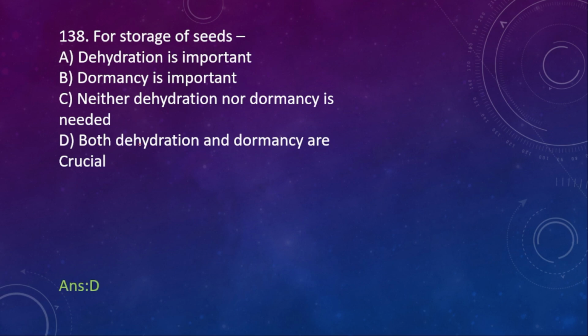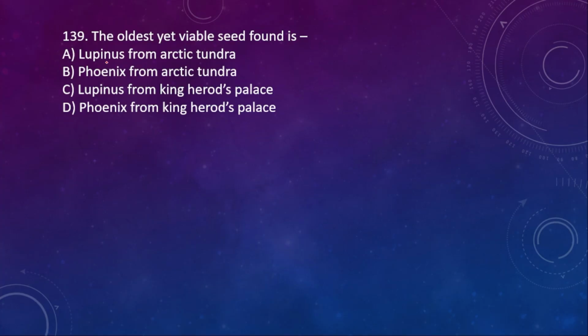Here the right option is D. 139, the oldest yet viable seed found is Lupinus from Arctic tundra, Phoenix from Arctic tundra, Lupinus from King Herod's place, Phoenix from King Herod's place. Here the right option is A.